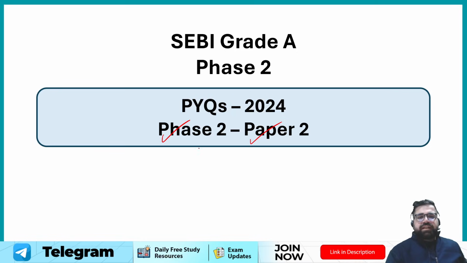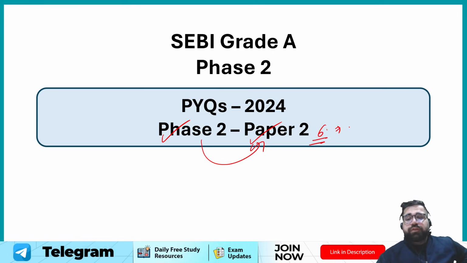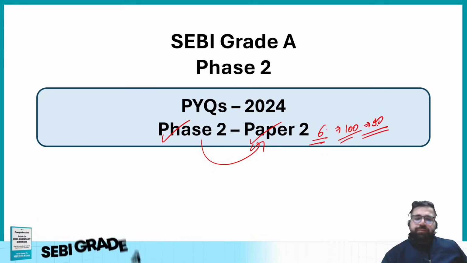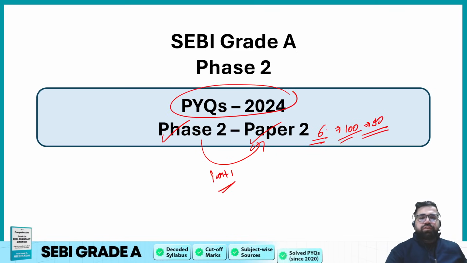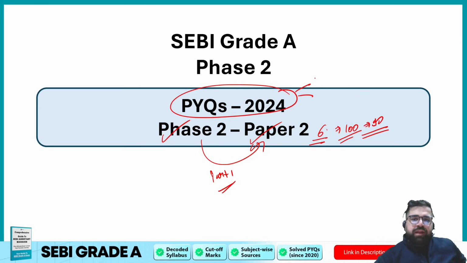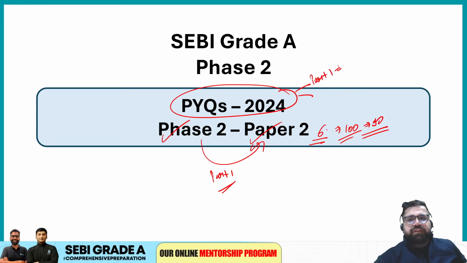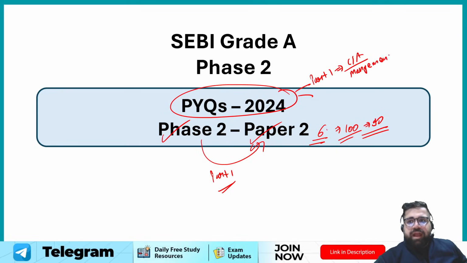And remember my friends, in phase 2 of paper 2 you have 6 subjects, right? And in phase 2 paper 2 you will have 100 questions to solve in 90 minutes. So this is like part 1. By part 1 I mean you will get the PYQs of the year 2024 in 2 different parts. In the first part, which we are doing today, we will be solving the questions of commerce and accountancy, management, and finance as well.